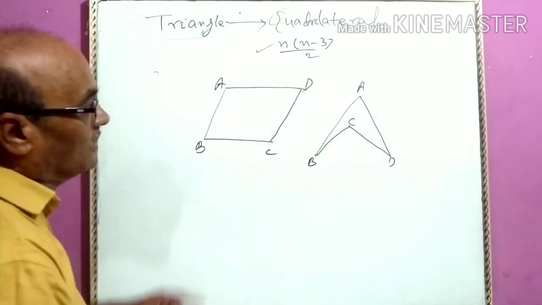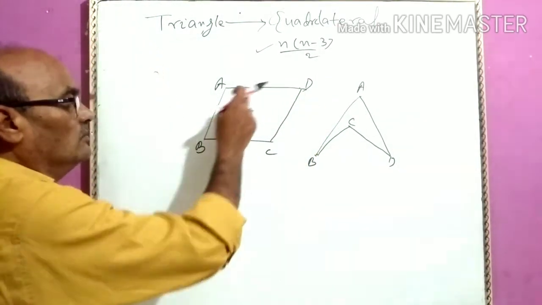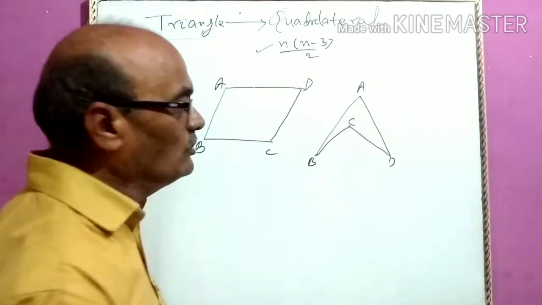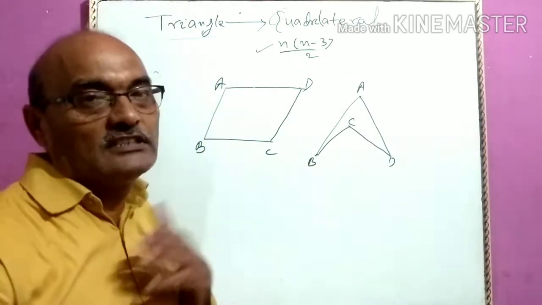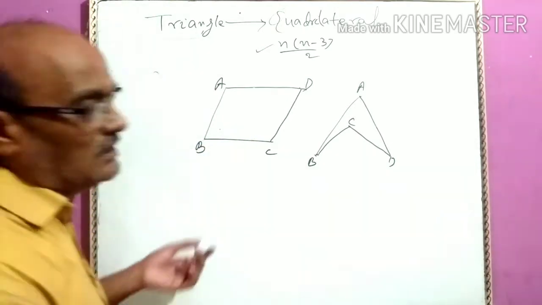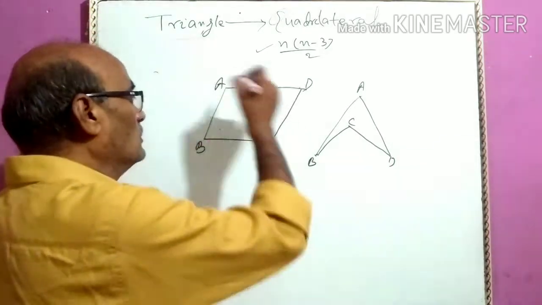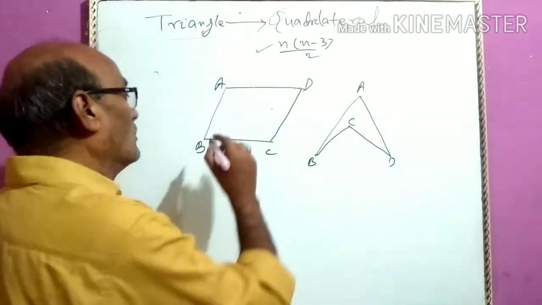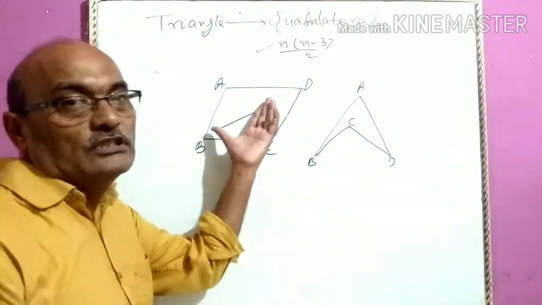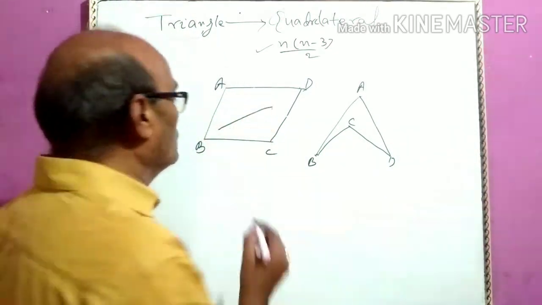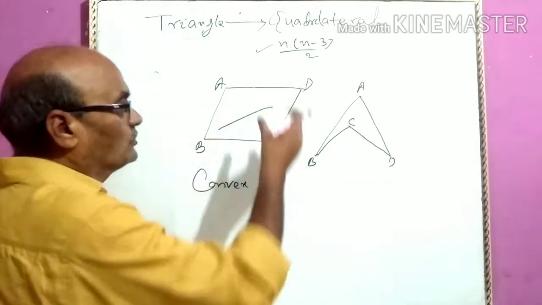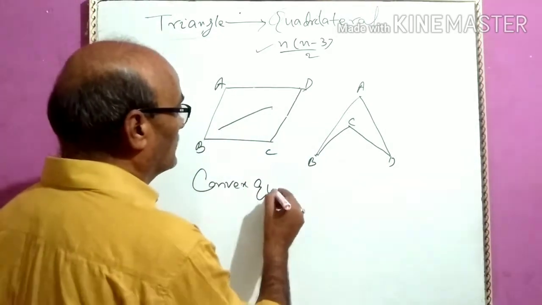Both are quadrilaterals because both are having 4 sides, 1, 2, 3, 4, and in this figure 1, 2, 3, 4. So it is also a quadrilateral. But what is the difference? Let us see. If we take any two arbitrary points within the figure and on joining these, the line segment completely lies within the figure, such a figure is known as convex. In terms of polygon, convex polygon, and in terms of quadrilateral, convex quadrilateral.